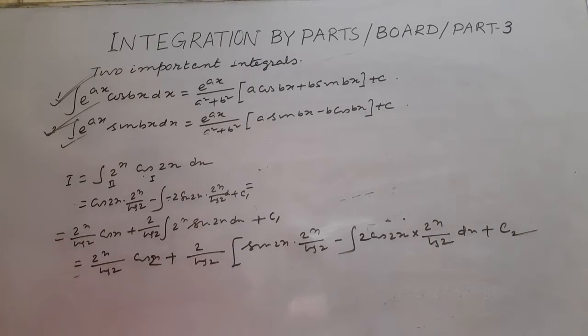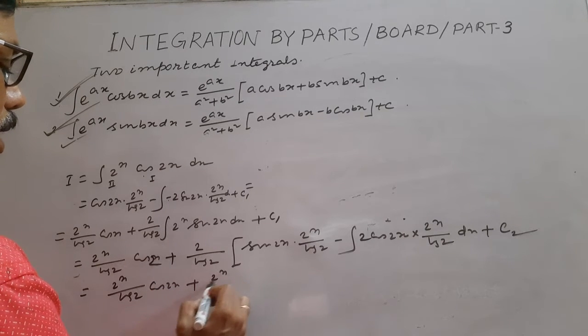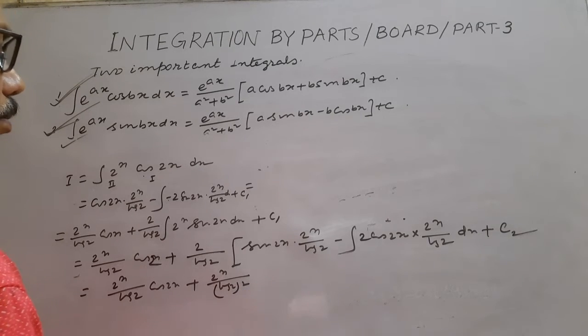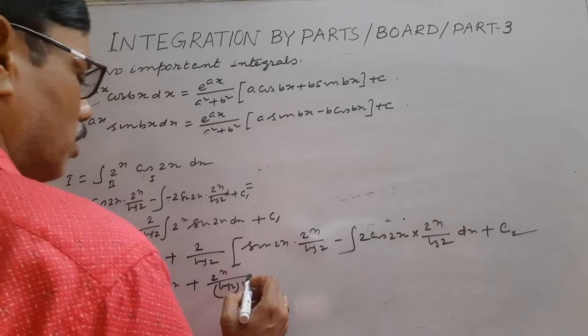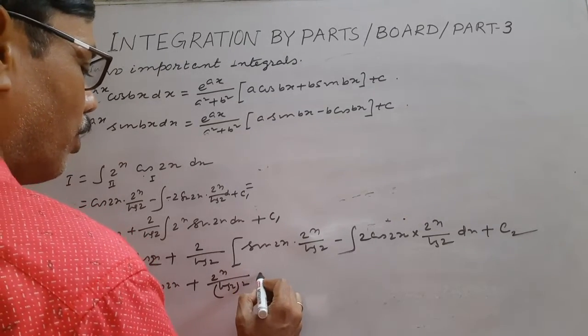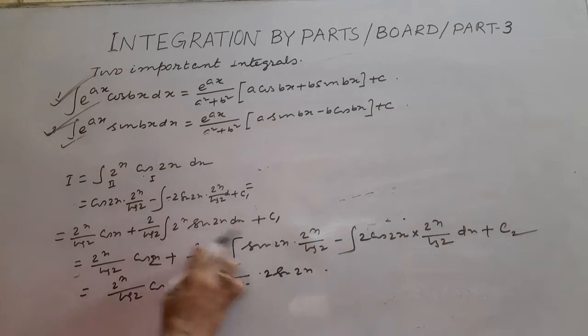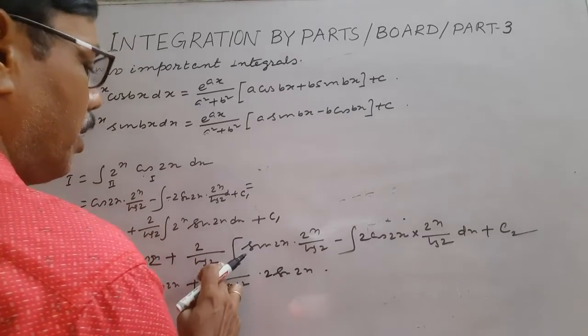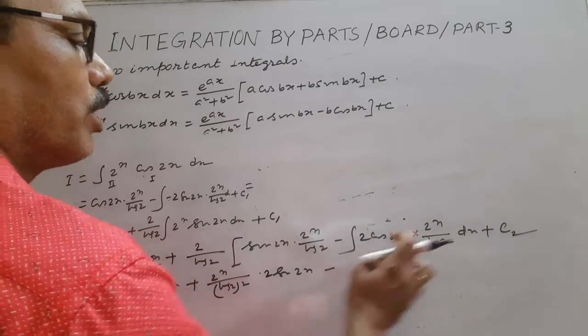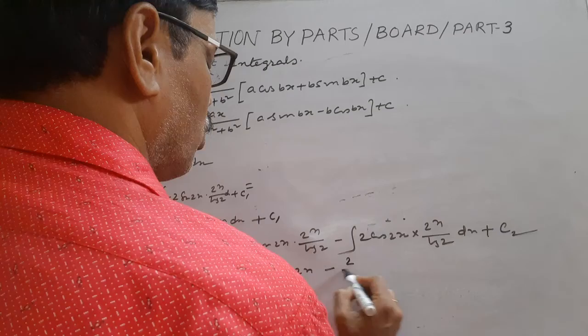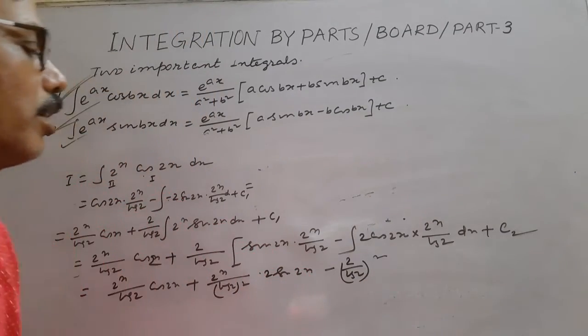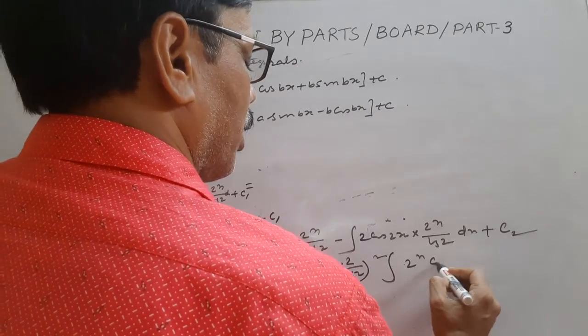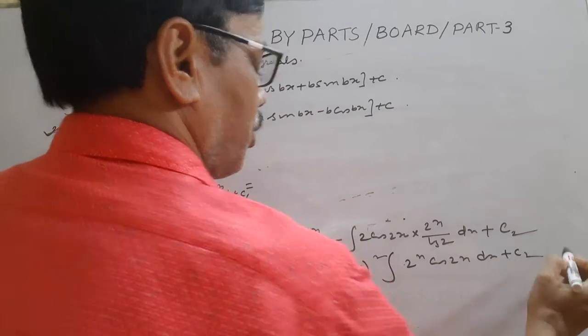Now from the first two, we get 2 to the power x by log 2 into cos 2x, plus 2 by log 2 whole square into 2 to the power x sin 2x, minus 2 by log 2 whole square times integration of 2 to the power x cos 2x dx, plus c2.